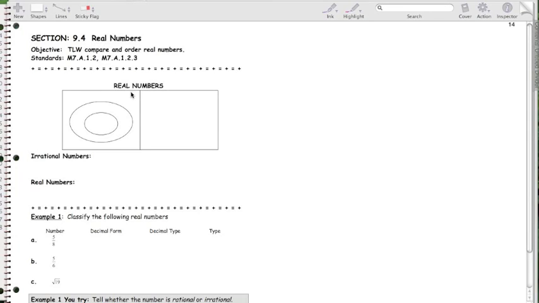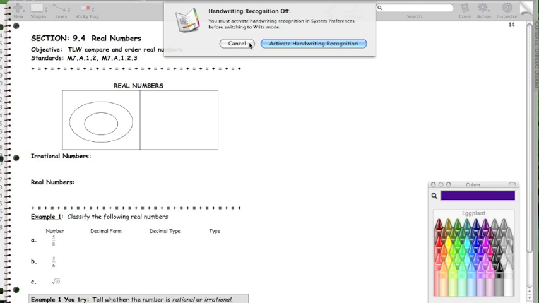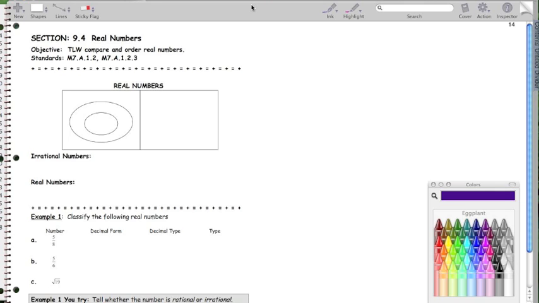Section 9.4, real numbers. Now, any number that you can think of is a real number. But we'll talk about some that aren't real numbers, just as a little side note. But first, let's tackle the real ones. Real numbers fall into two categories: the rational numbers and the irrational numbers.